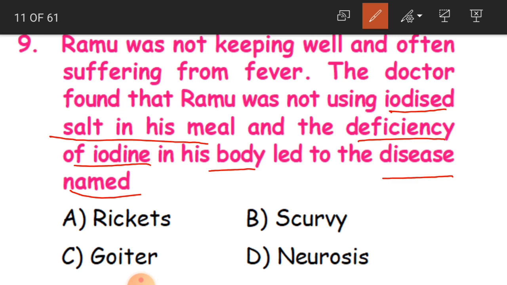That he was not using iodized salt in his meal. Because of this, there was a deficiency of iodine in his body. And this caused him a disease which is named as, options are rickets, scurvy, goiter, and neurosis. And the answer is C, that is goiter.